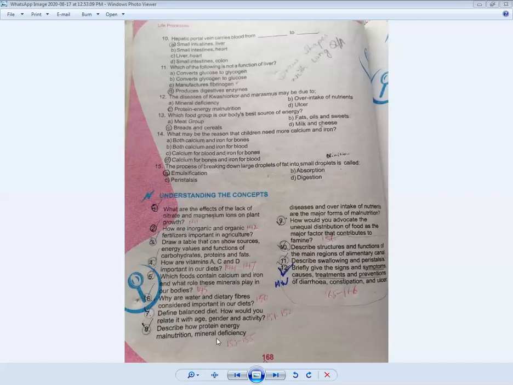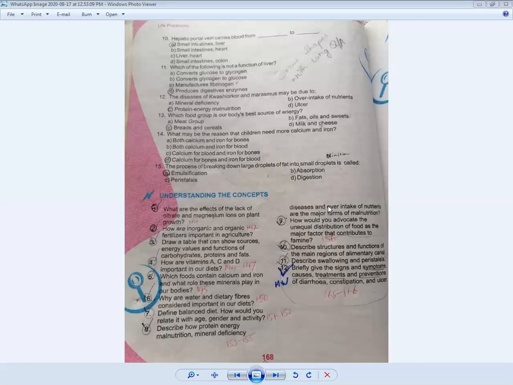There is another type of malnutrition which is called mineral deficiency disease, the short form we call it MDD. So due to mineral deficiency disease, for example, I have discussed in the above question that if there is a deficiency of vitamin C, it can cause scurvy. If there is a deficiency of vitamin D, it can cause rickets. Okay, and it is a disease in which there is a lack of minerals inside the bones, and the bones begin to twist.